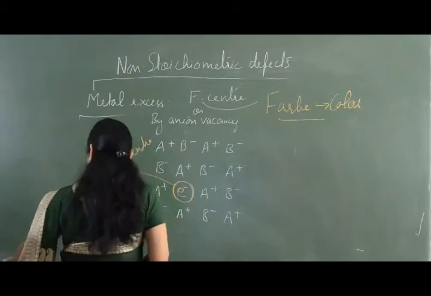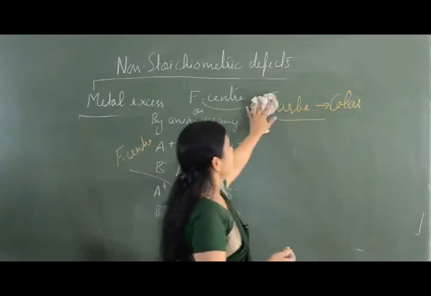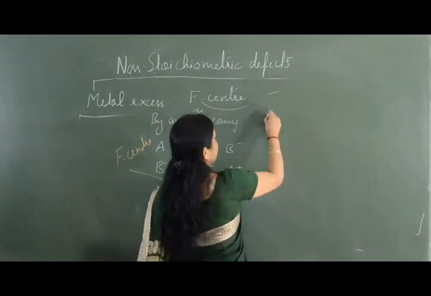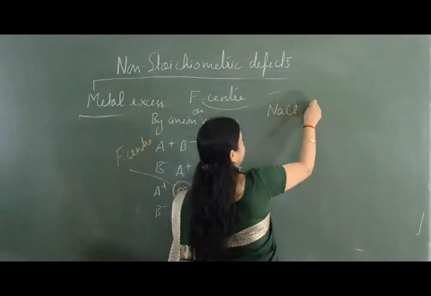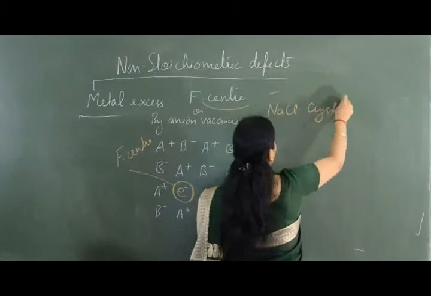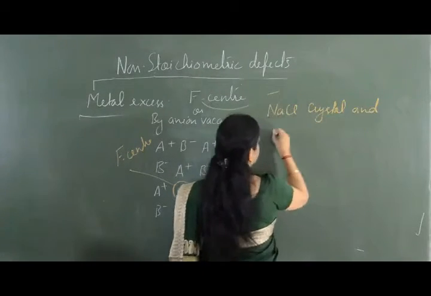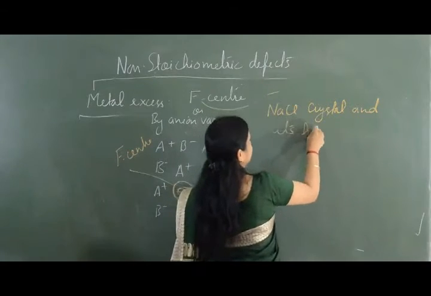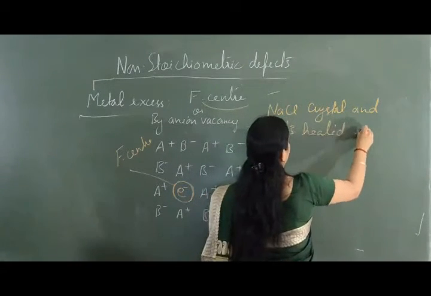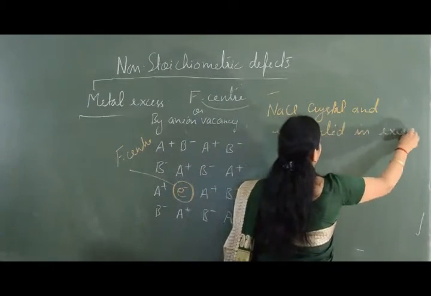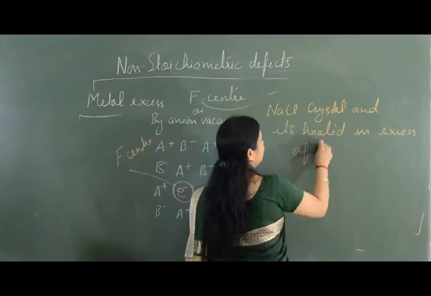So for example, if we take the crystal of NaCl and it is heated in excess of sodium vapors.